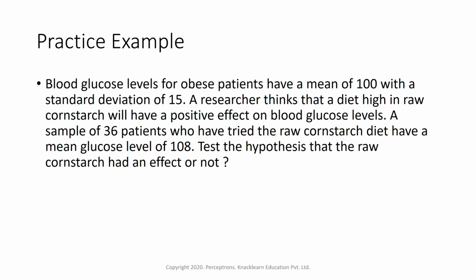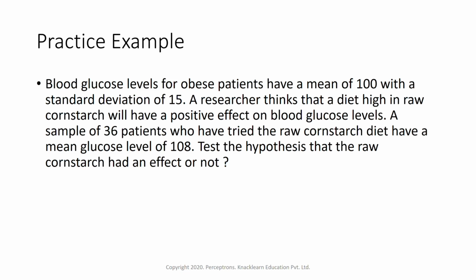Now here a researcher is claiming that if you give a diet which is high in raw corn starch, it is going to have a positive effect on the blood glucose level of the obese patients. So the researcher took a sample of 36 patients, gave them the raw corn starch diet and got a mean glucose level of 108. So we have to test whether the raw corn starch had an effect or not. Now first thing, what to do here? First we will be picking all the parameters.